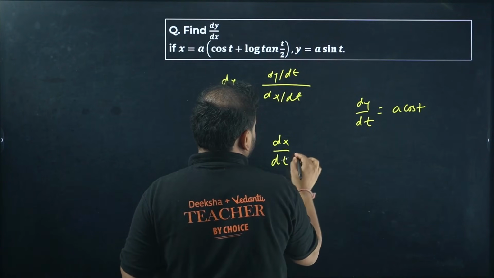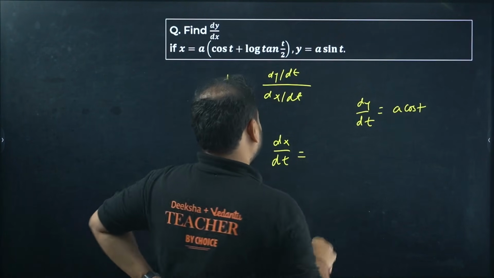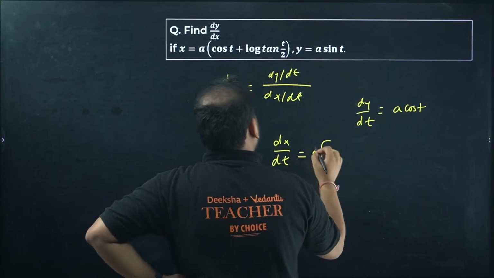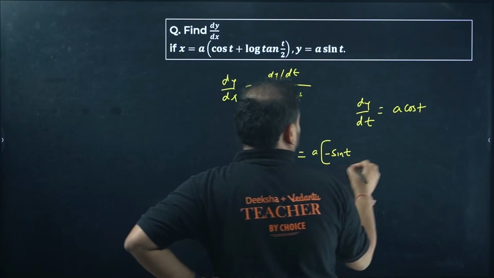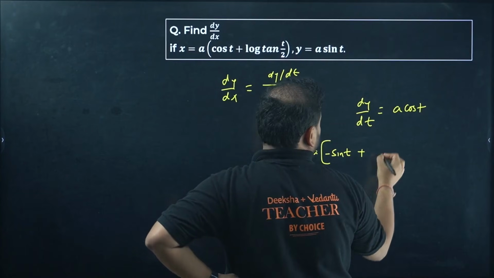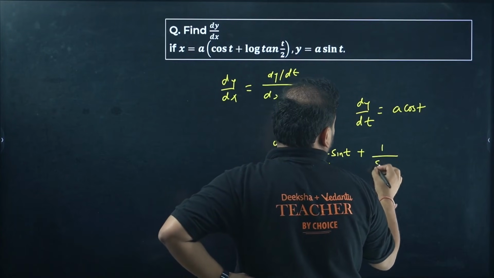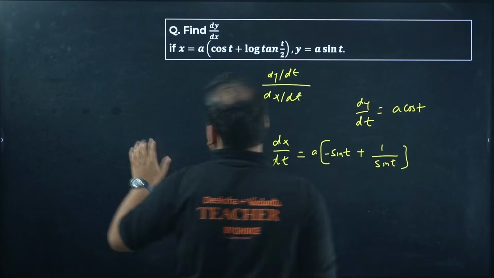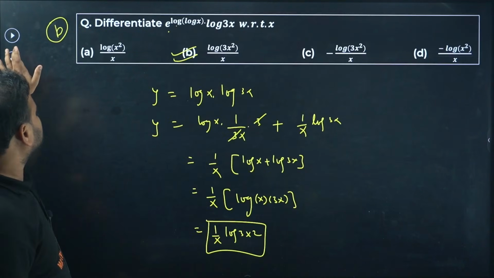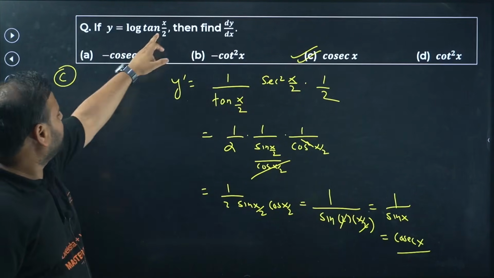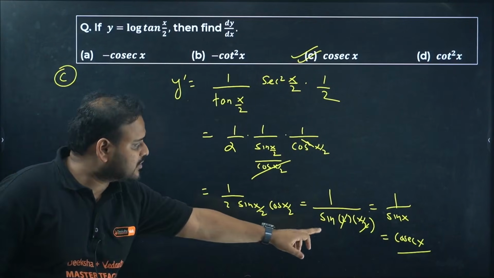Check. For this you'll have to differentiate like this. Keep a outside. Derivative of cos will be what? Minus sine t. Okay, then you get plus over here. And log is there. If you remember, this was coming as 1 by sine t. Log of t by 2 simply is coming as cosec.